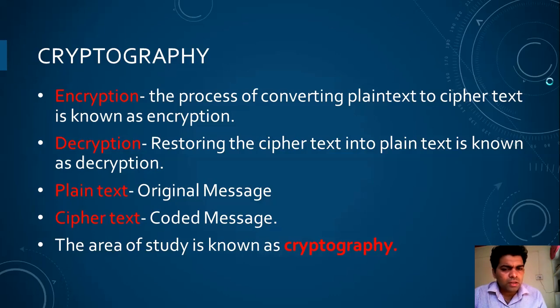So the original message in this scenario is known as the plain text and the coded message is known as the ciphertext. The process of converting plain text, that means the original message, to ciphertext, that means the coded message, is known as encryption. So encryption is a process of converting plain text to ciphertext.